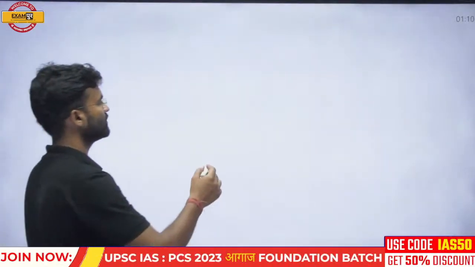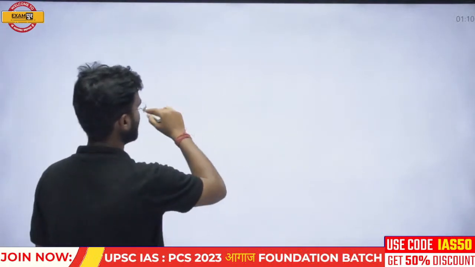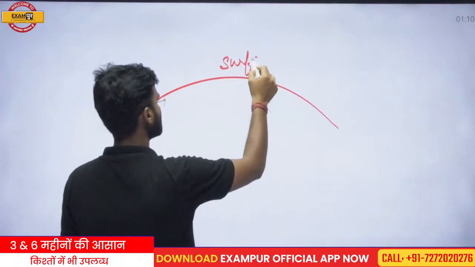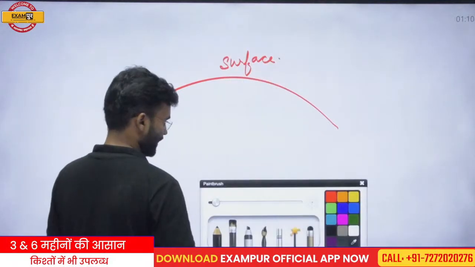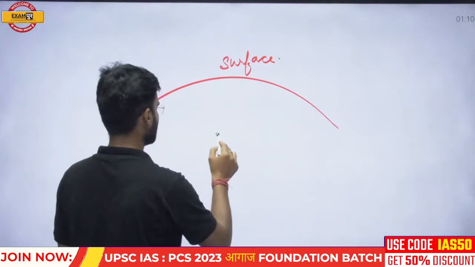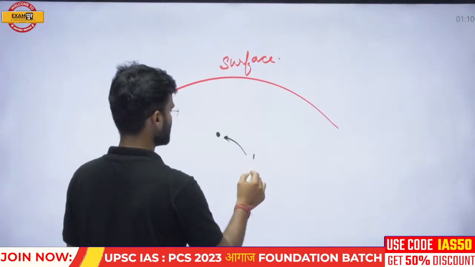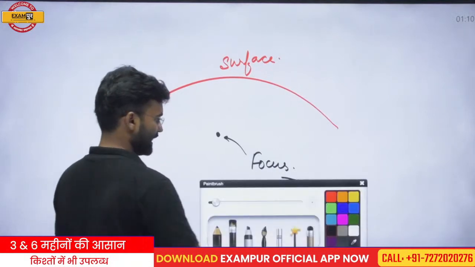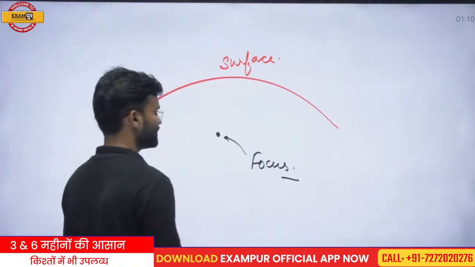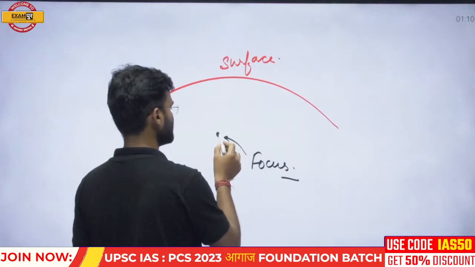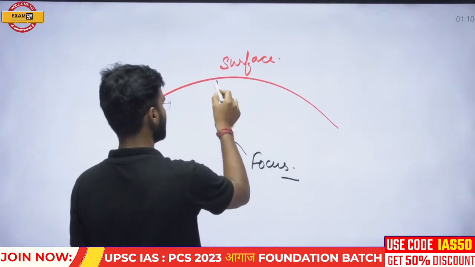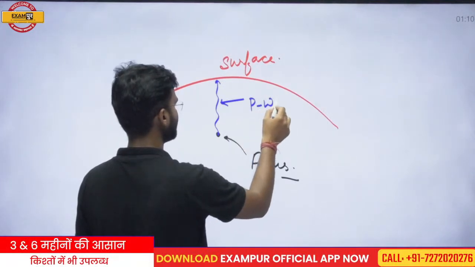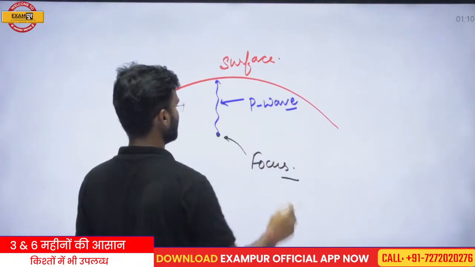Okay, so focus here. If this is the earth surface, the point from where the earthquake originated is called the focus. When energy is emitted in the form of seismic waves, the first wave generated from any focus is called the P wave.